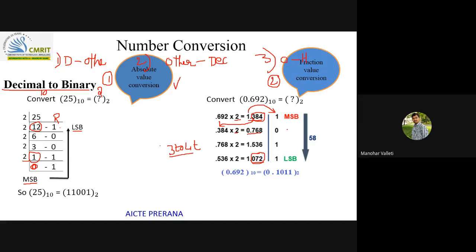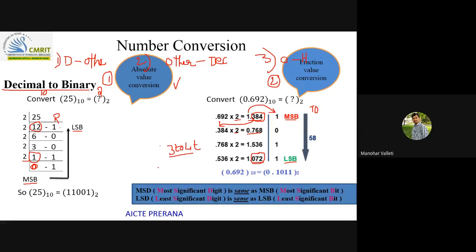And while writing the final equivalent, you need to consider from top to bottom, where whatever is at the top is the MSB and the bottom is the LSB. So 1011. So 0.692 in decimal will have an equivalent of 1011. I specified both things here so that you won't be confused. If you practice more and more on this, you can get clarity. This is decimal to binary conversion, both integer part and fraction part.